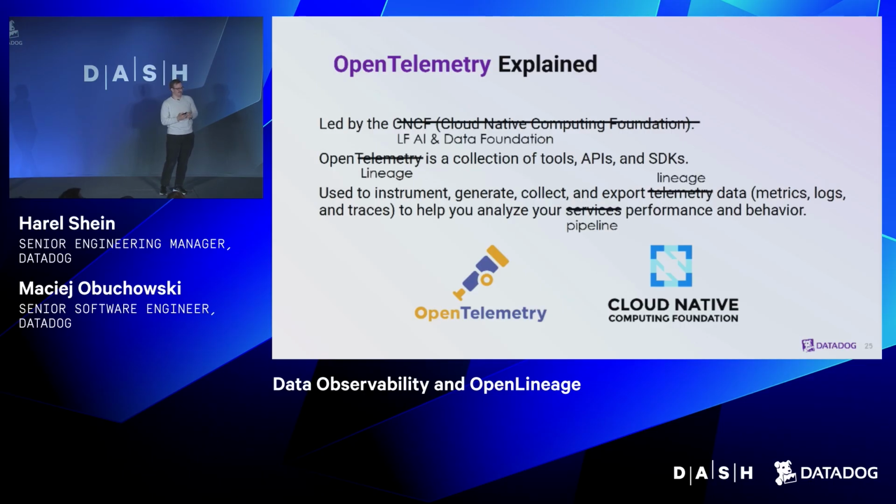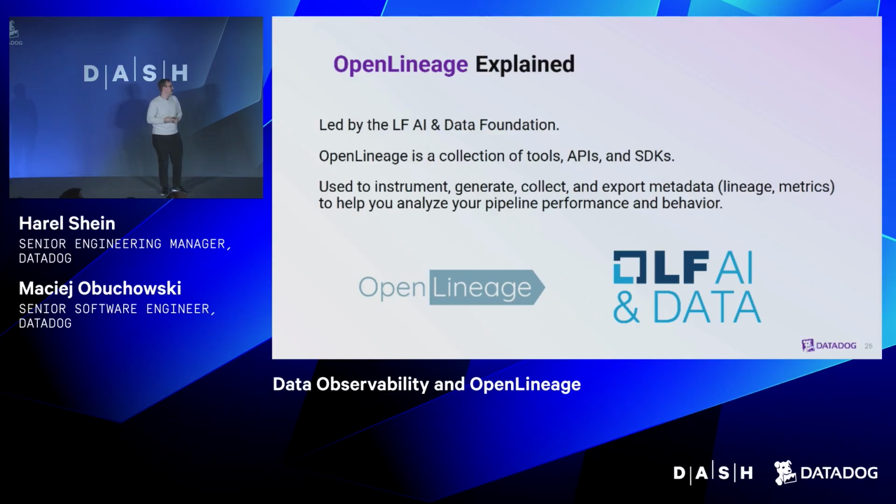So if we just change a bit of data, we can see that OpenLineage shares a lot of the DNA. But instead of focusing on the telemetry data for those services, we focus specifically on lineage metadata for data pipelines. OpenLineage is part of the LF AI & Data Foundation, which is also part of the Linux Foundation. We're also a collection of tools, SDKs, and APIs, and we want to analyze our pipeline performance. So we borrow from the successful model of OpenTelemetry, but focus on lineage.